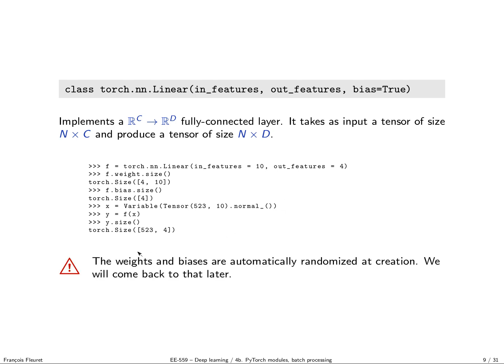A quite important point is that the weights and biases are automatically randomized at creation. We will come back to that later because it's quite an important detail to take care of to make all this work. By default, PyTorch does very well. So by default, you can trust PyTorch to do what it should do.